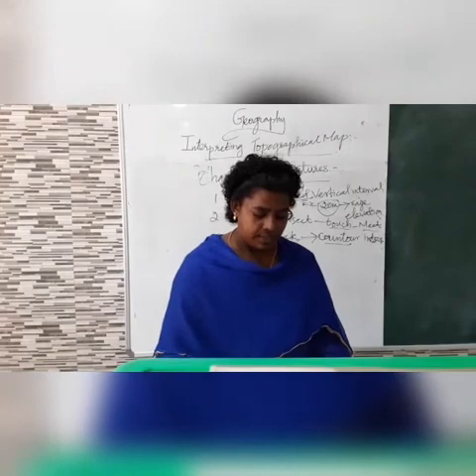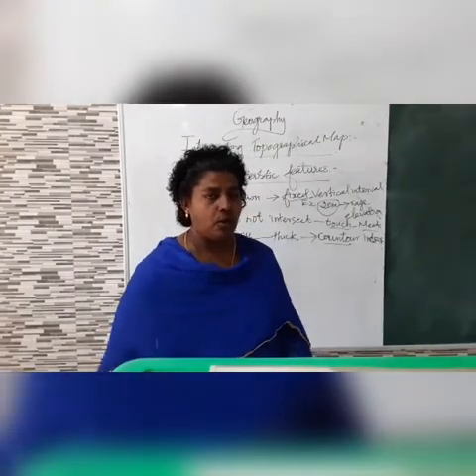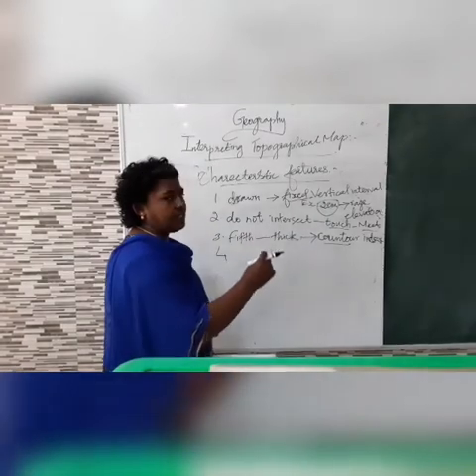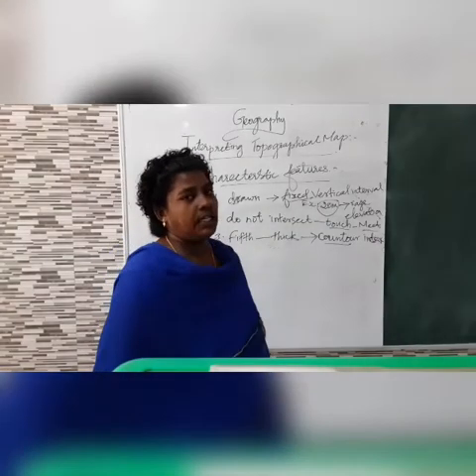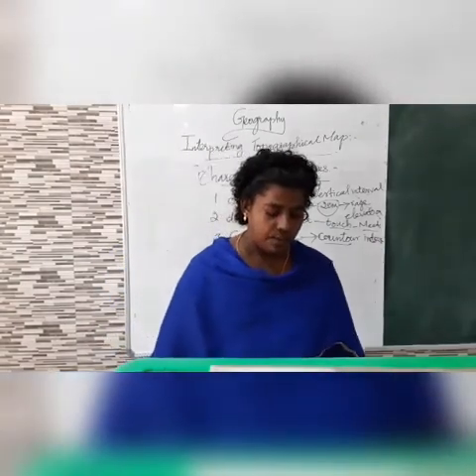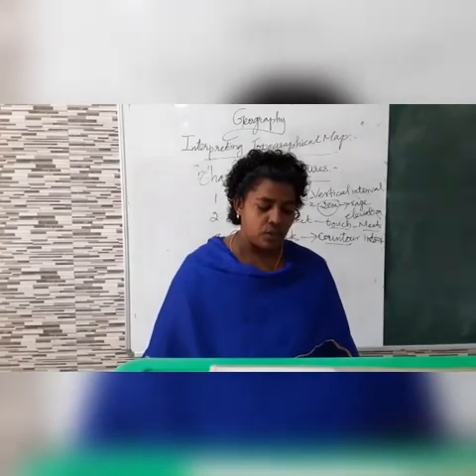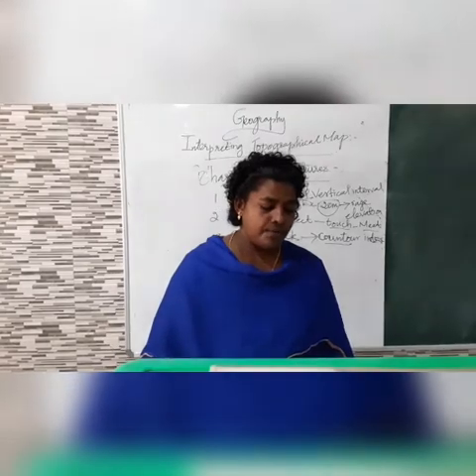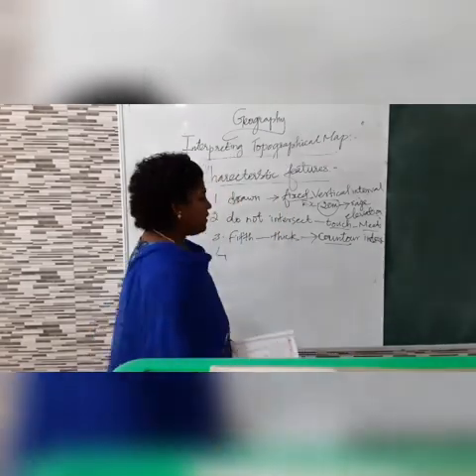The fourth one is spacing between contour lines determines the range of slope. When the height increases, the number also increases. If the contour lines are drawn closer to each other, it indicates that the slope of the land is steep.